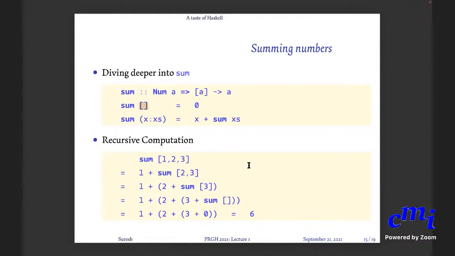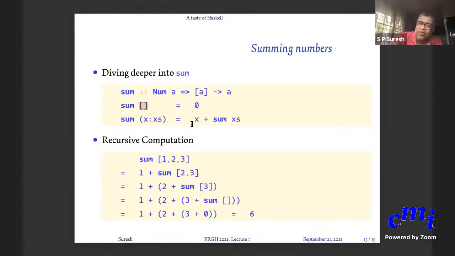Sir, how does Haskell know that you finished defining the function? What if you write more lines? How does it know when to stop? Oh, you can stop at any point of time. It reads the whole file and sees how many lines there are. For instance, if you just wrote the first line and left it at that, even then it will be okay, except that sometimes it might give you a warning saying some cases are missing, because it is looking for what all input patterns you have written a definition for. Empty you have written, but non-empty you have not written anything. Sometimes it will recognize that and warn you of incompleteness.